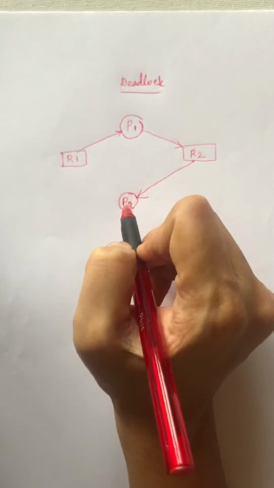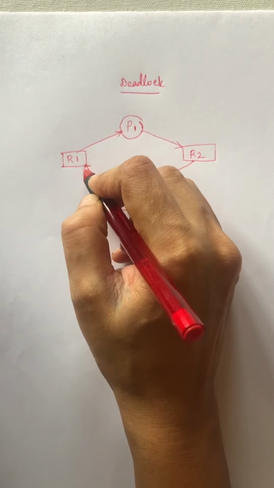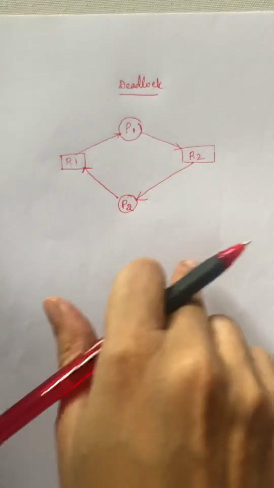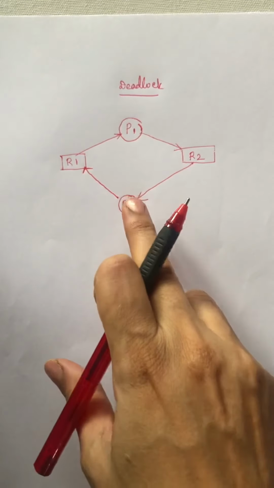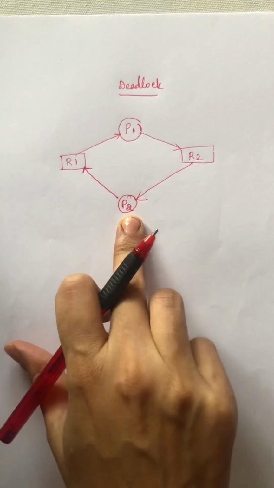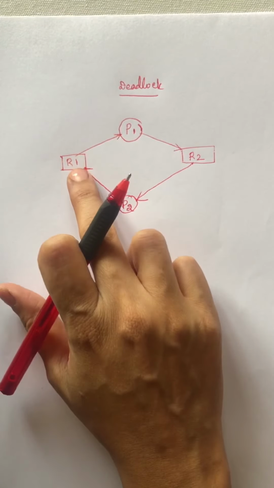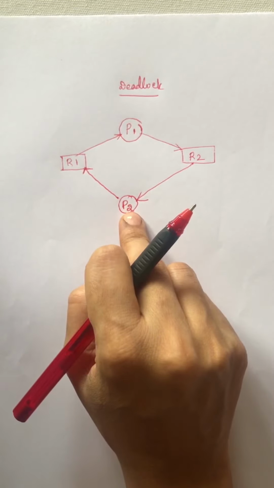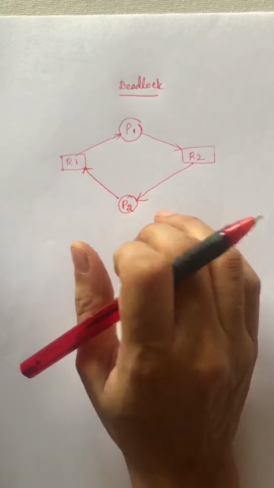But now the process P2 also requires R1 to complete its execution. Then we can say this condition is in deadlock. So the processes P1 and P2 cannot complete their execution, unless process P1 finishes and releases resource R1 and process P2 releases resource R2. So this condition is called a deadlock.